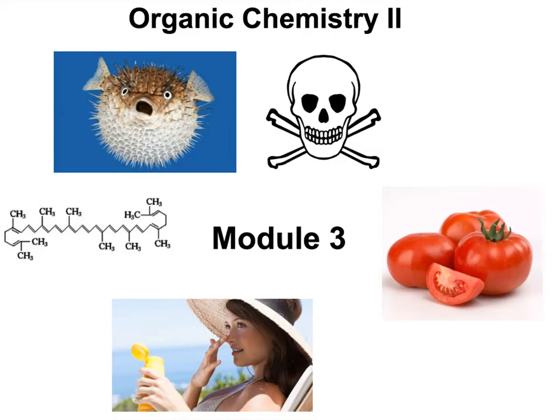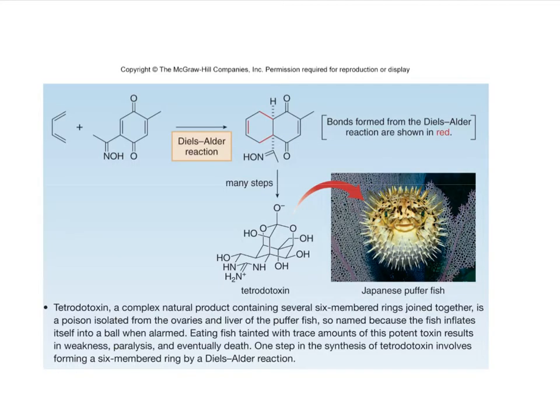This module teaches you about toxic substances in pufferfish, lycopene, which is an antioxidant in tomatoes and other fruits, and sunscreen. In your assignment this week, you will have to show a detailed mechanism of the Diels-Alder reaction, which is just one step of the reaction to synthesize tetrodotoxin, which is in the Japanese pufferfish.